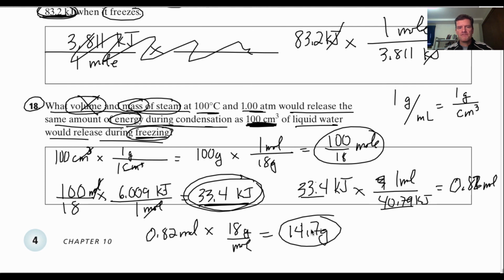That was a difficult one, but very doable. Make sure you understand what we mean by the molar enthalpy of vaporization and the molar enthalpy of fusion. Let me know if you have any questions. Keep working hard, ladies and gentlemen, and as always, I am happy to help, and I'm here if you need me.